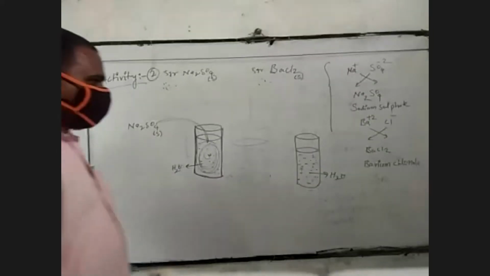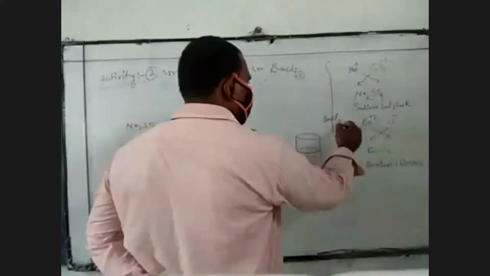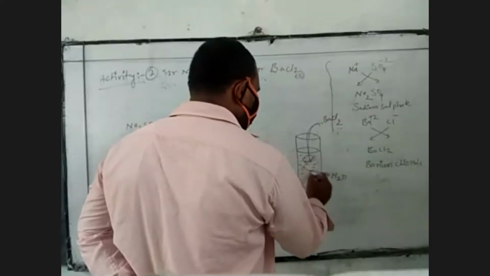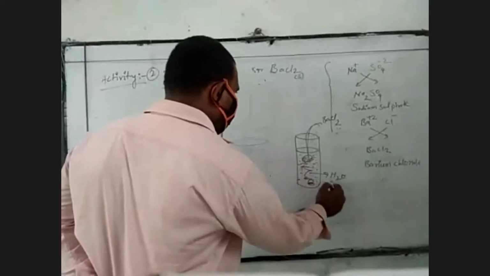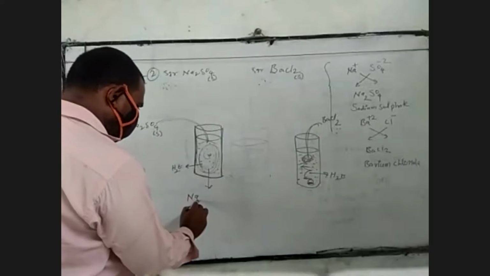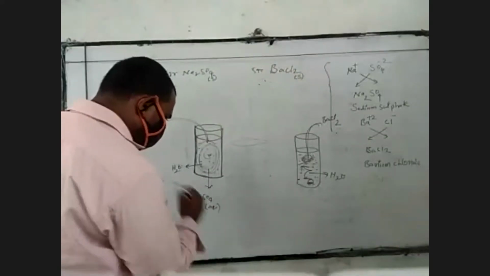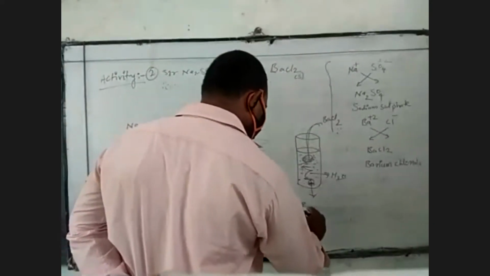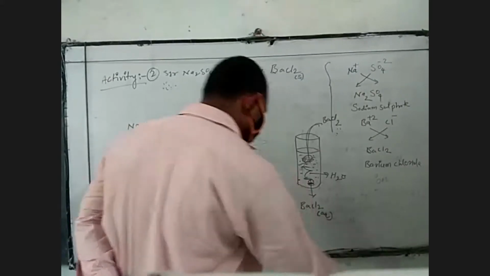Same as well, the barium chloride powder can dissolve in the water to prepare barium chloride aqueous solution. So this is the sodium sulfate aqueous solution, and this is the barium chloride aqueous solution.